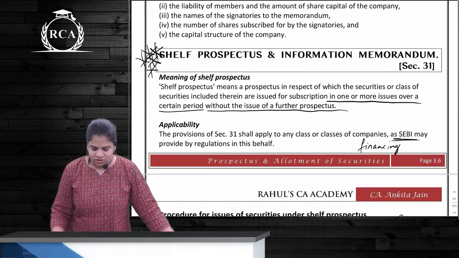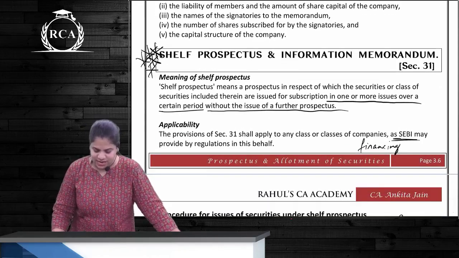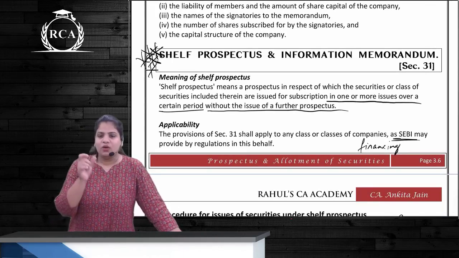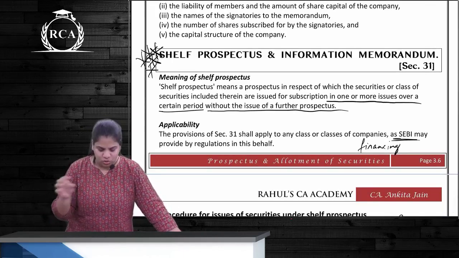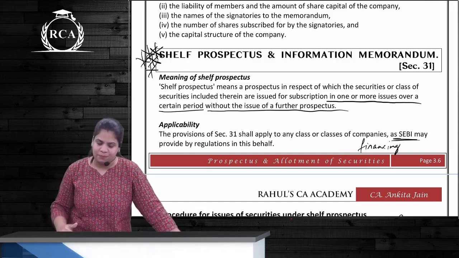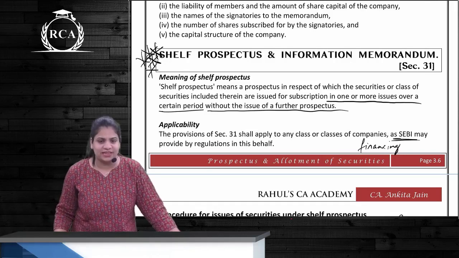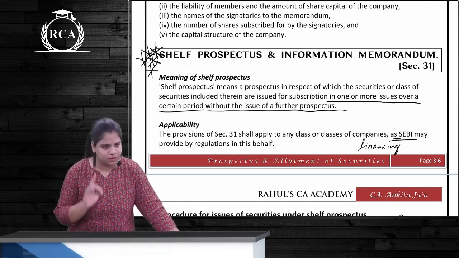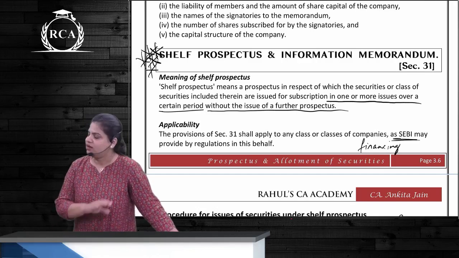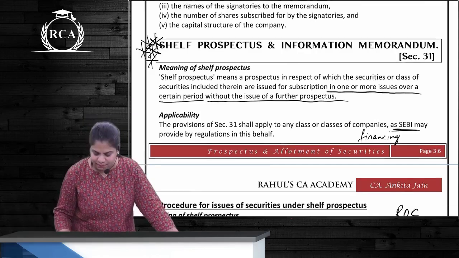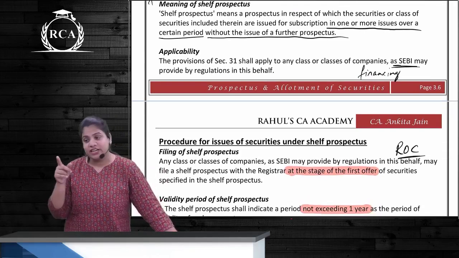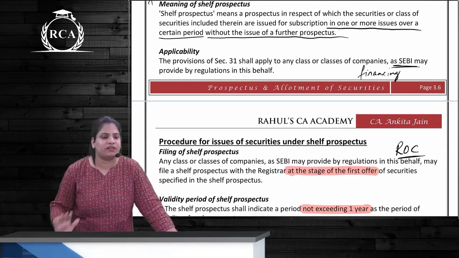Okay. So shelf prospectus, first and foremost: every company that wants to issue securities for one or more issues over a certain period without issuing a further prospectus is required to file a shelf prospectus. Which companies will be eligible under this section? Only those as prescribed by SEBI. SEBI will see what their object is. If their main object is financing, then SEBI will give them the power.